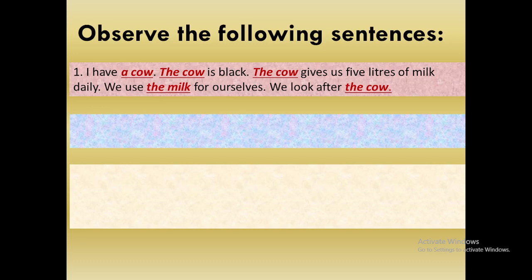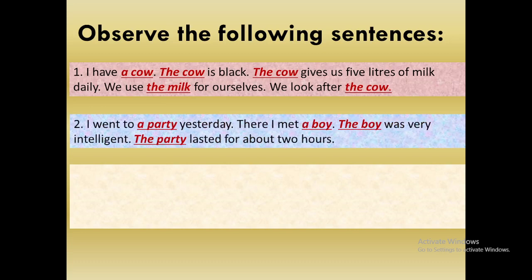Moving on to the next example. I went to a party yesterday. The noun party has been used for the first time in a sentence. That's why there is use of the indefinite article a. Here I met a boy. Again, there is an introduction of a new noun, that is boy. So, the use of the indefinite article.